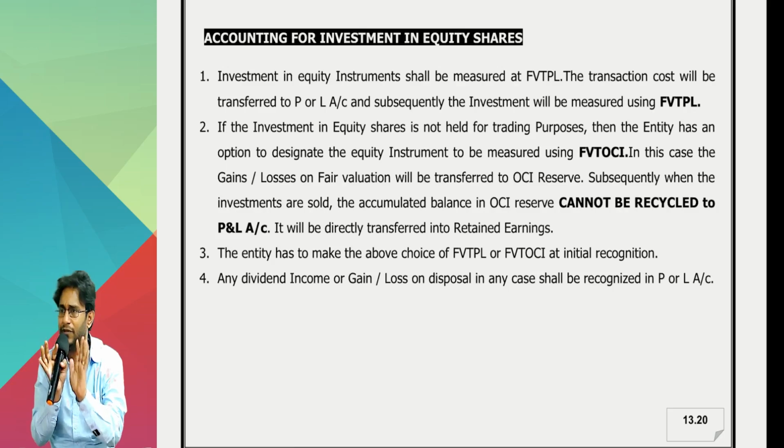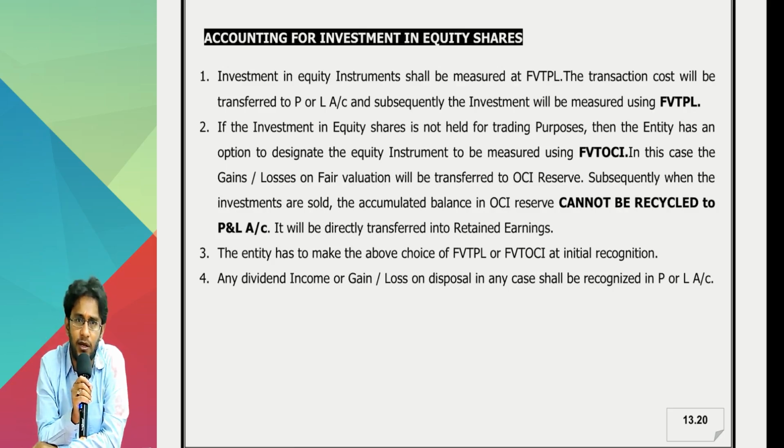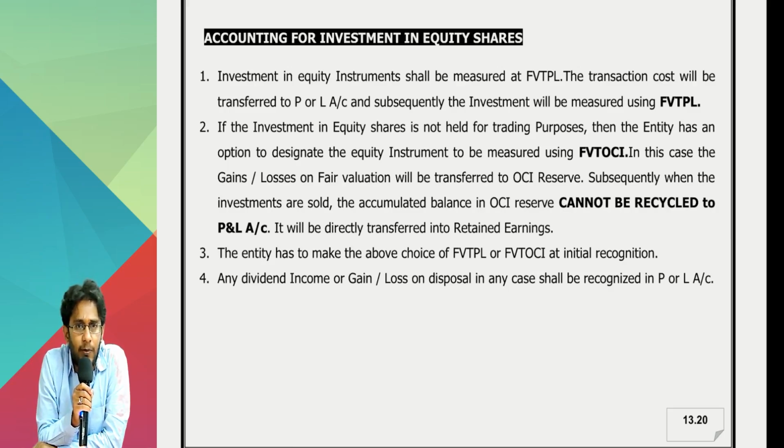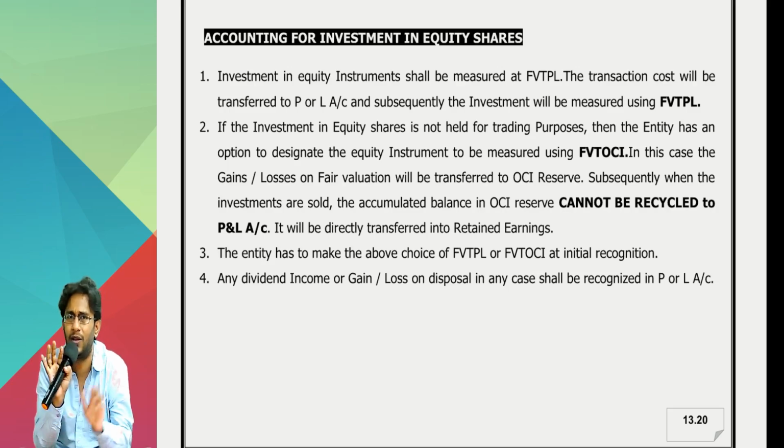Blind rule: only FVTPL. So any investment in equity share should be measured by applying FVTPL, meaning initial recognition at fair value, transaction cost in P&L, no EIR, and on every balance sheet date you fair value it, with the gain or loss transferred to P&L.